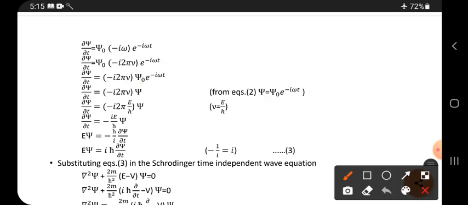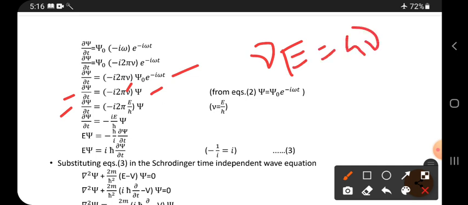Now next. Here it is over, and it is replaced with psi. And next, here you have the new term, nu. According to Planck's law, E is equal to h nu, but we want nu. Nu is equal to E by h. So in the place of nu, E by h is written.